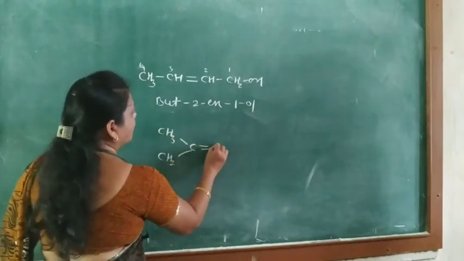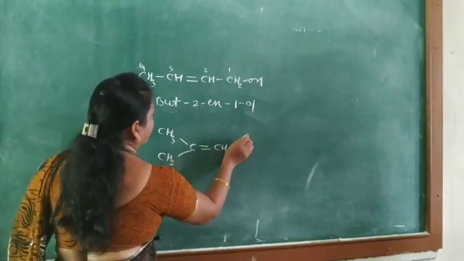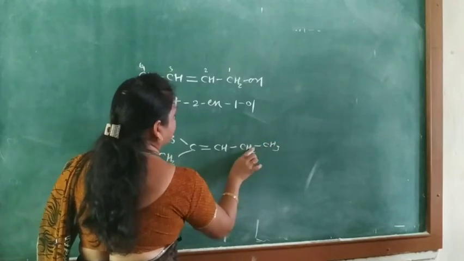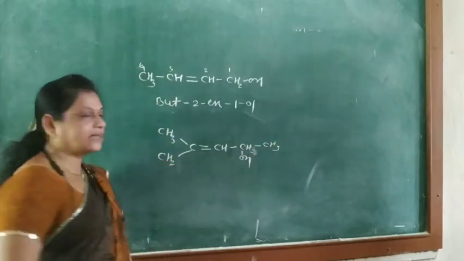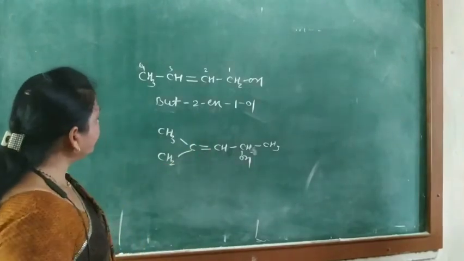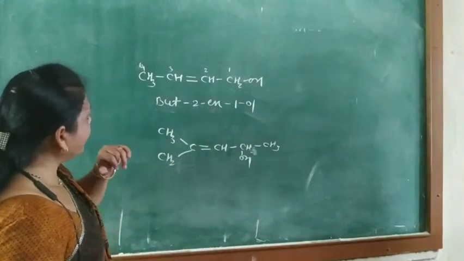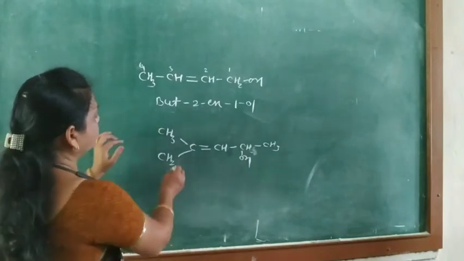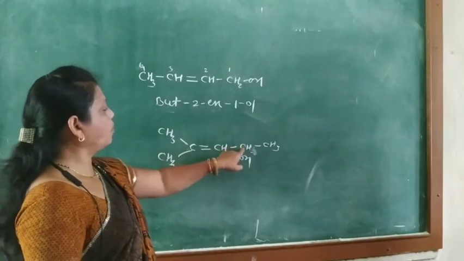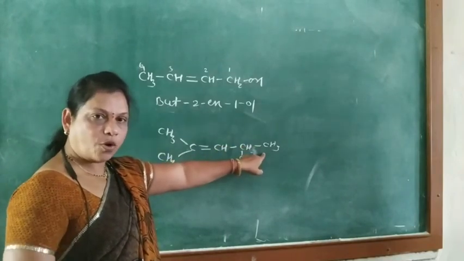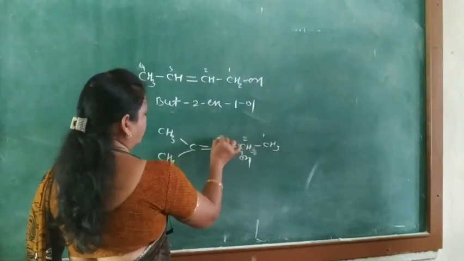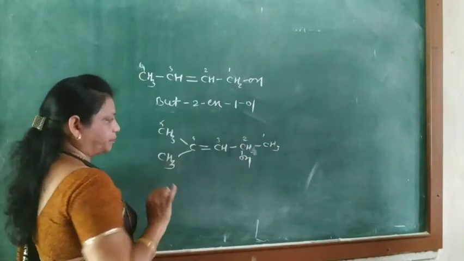CH3-CH=CH-CH2, here CH3 and here OH. If such a type of compound, with OH, is present, then in this compound the name is... So here CH3, 1, 2, 3, 4, 5. The longest chain is of 5 carbon atoms. Then numbering 1, 2, 3, 4, 5.